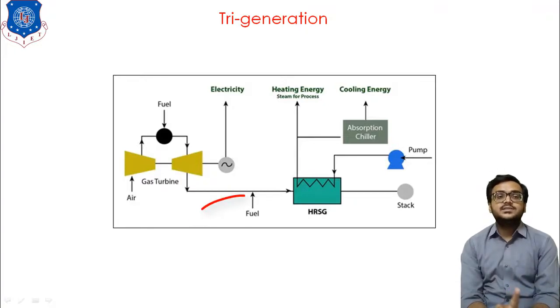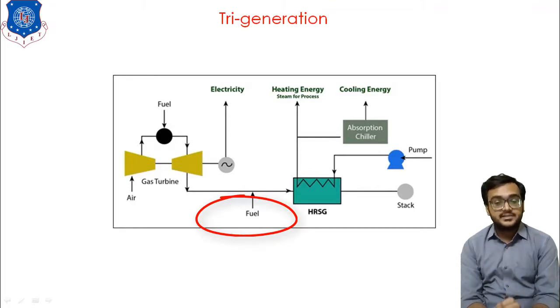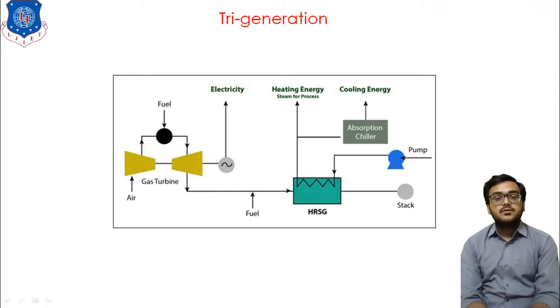Now the gases leaving the turbine are supplied to a heat recovery heat exchanger, where we supply external water. The water will absorb the heat from the exhaust gas, or you can say waste gas, and as a result the water is converted into steam. This steam is supplied to the particular process. So the steam is our second output. Now for the third output,